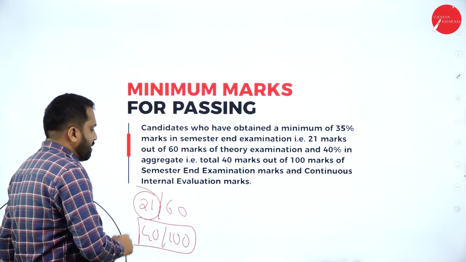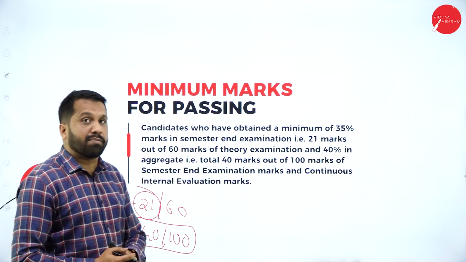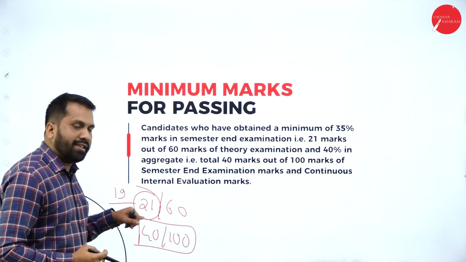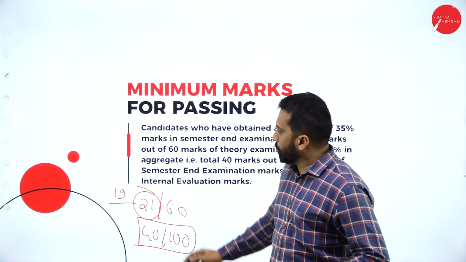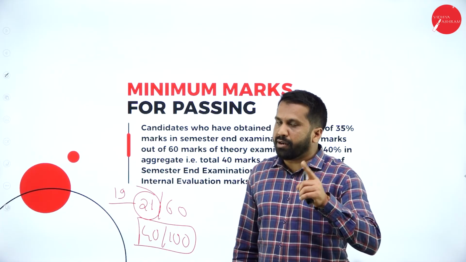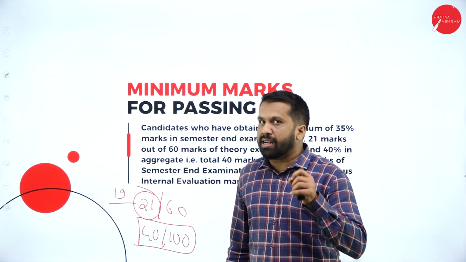Remaining 19 marks, if you get from internals, you are clear with this topic. Even if you get 40 out of 40 in your internal assessment, if you score 20 in this, you still fail. Remember, out of 60, it must be 21 and above.